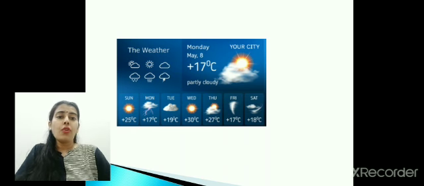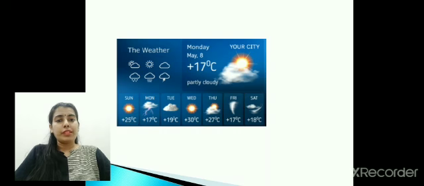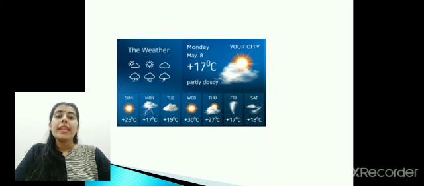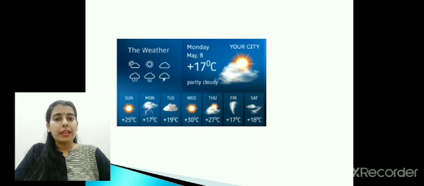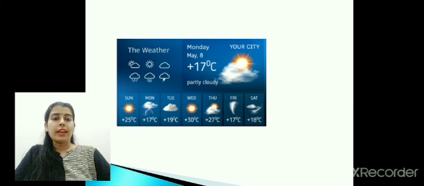So this is how forecast of weather is done depending upon the different elements. But yes, forecast of weather is a difficult task because it depends on a lot of elements which keep on changing rapidly. The people who study and predict weather conditions are called meteorologists.